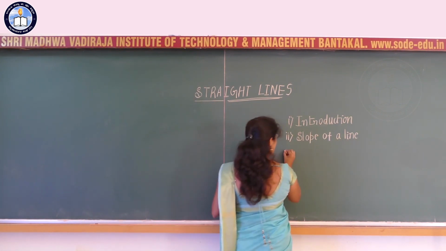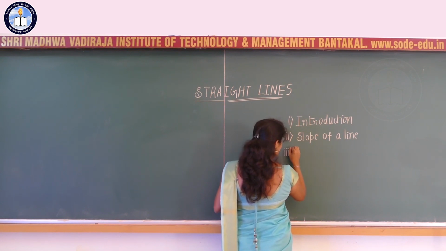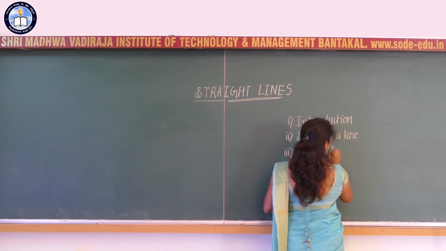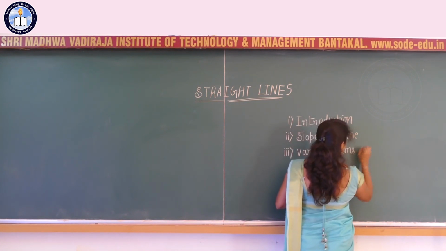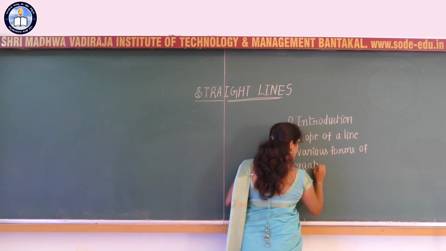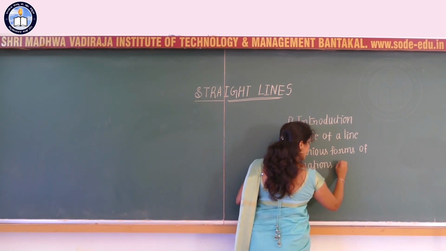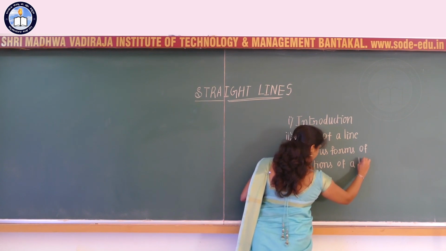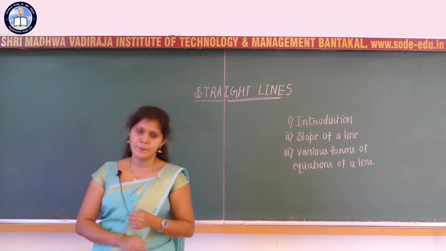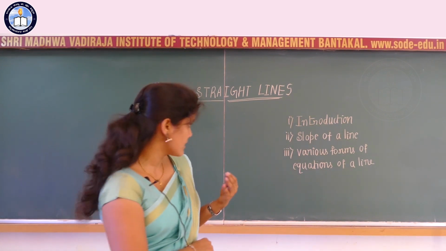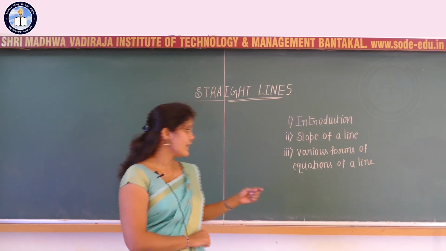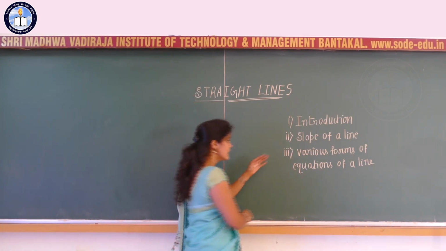And as the third part, we are going to consider various forms of equations of a line. There are different categories of lines. So what are the various forms, or different types of lines, we will consider as the third part.